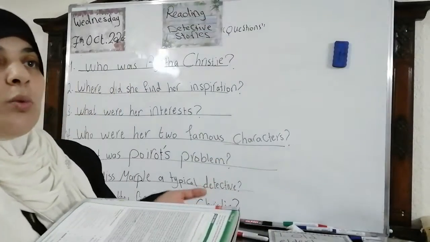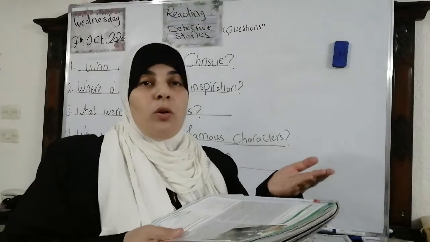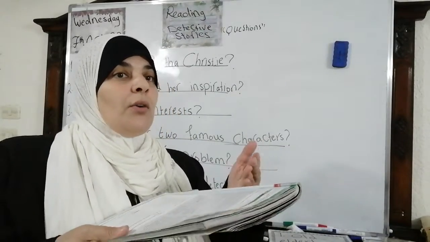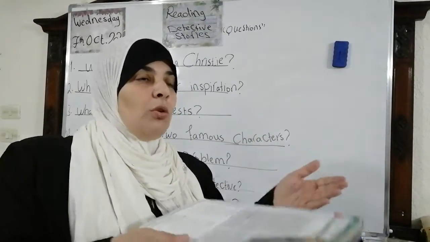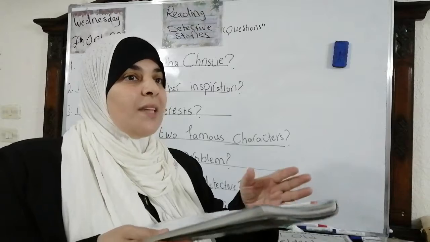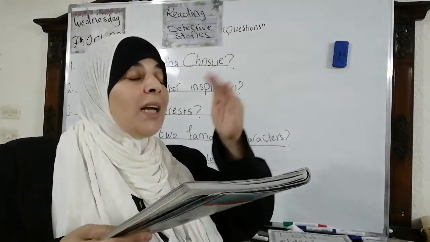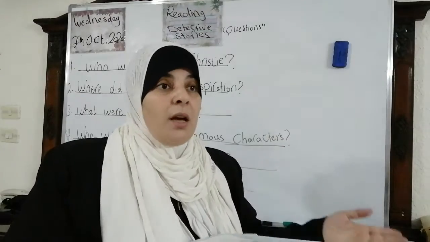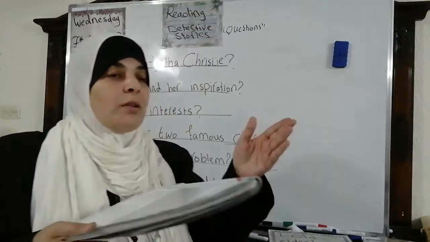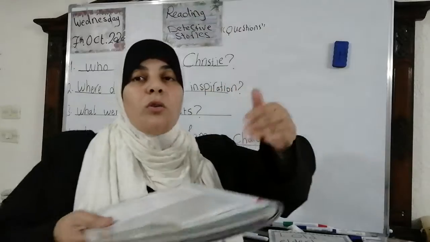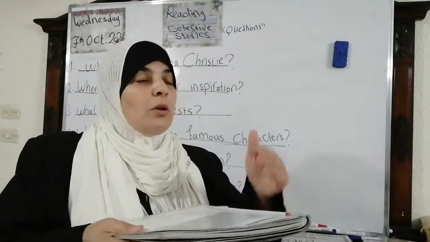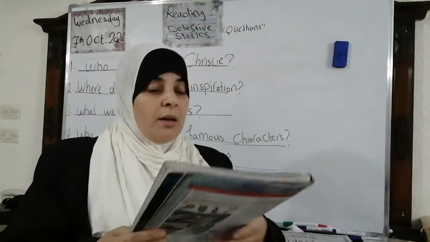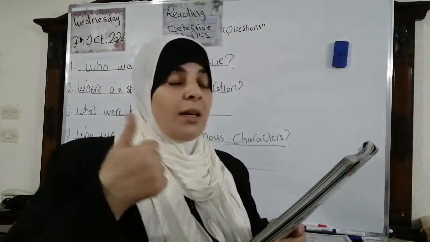They are stories where we don't know who did the action or who did the crime or who killed someone. Okay, we have some events that are not clear for us, they are not obvious for us, they are a mystery for us. Okay, for example, someone stole a ring or something, we don't know who is the one who did this action, okay, or who stole the ring. Deal?